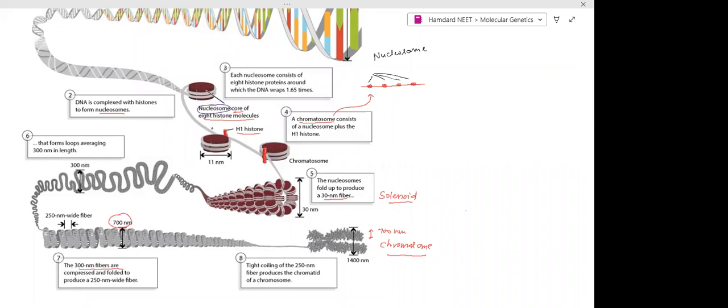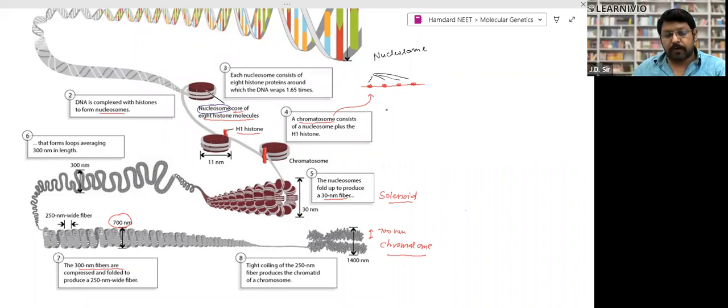When a number of nucleosomes are found in a thread like this, these are the nucleosomes, and the DNA which connects one nucleosome to another is called linker DNA, right? So this structure is called chromatosome. This question has been asked many times: what is chromatosome? One more thing, there is a similar word, chromatophore. Even this question has been asked. Chromatosome is a beaded structure made up of nucleosomes.